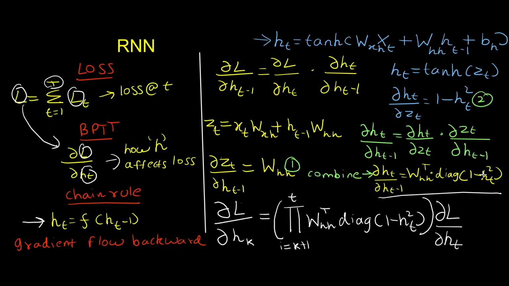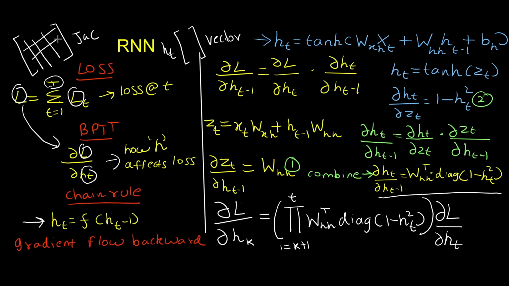So why do we have the diagonal in the second part? If you see here, 1 minus ht squared, where ht, the hidden state at time step t, is nothing but a vector. If we differentiate a vector, the result is a Jacobian matrix. A Jacobian matrix has all the corresponding partial derivatives in its rows and columns. Here, diagonal matrix means just the diagonal elements are present, and the rest of the elements are zero. So why are the rest of the elements zero and only the diagonal elements present?